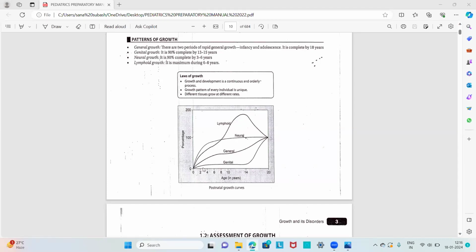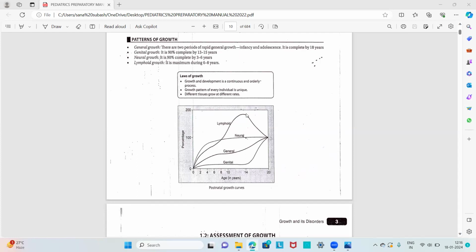And the next we have the genital or the gonadal growth. We all know that the pubertal growth spurt depends upon the pubertal hormones, sex hormones like estrogens and androgens. So it will be present only at the time of puberty. So at the time of puberty only, there will be a rapid increase in the gonadal growth. This is the diagram we're showing. It's clearly understood: there will be a plateau or gradual stage up to adolescence, and after puberty there will be rapid growth in the genital or gonadal growth.